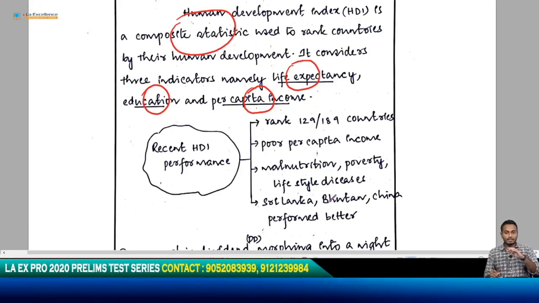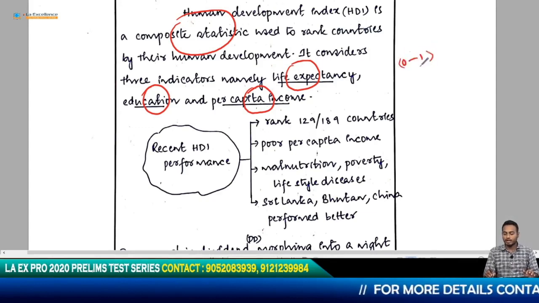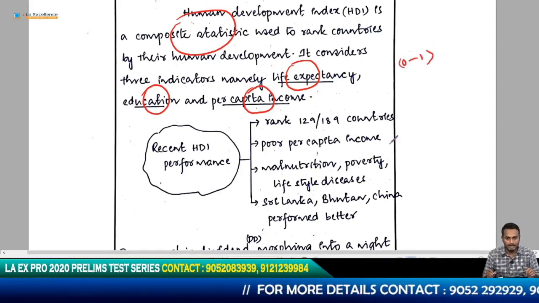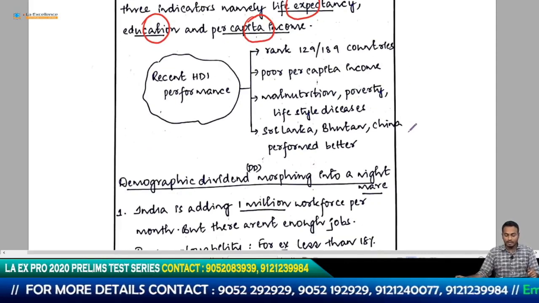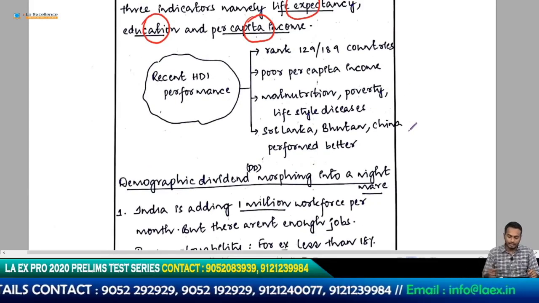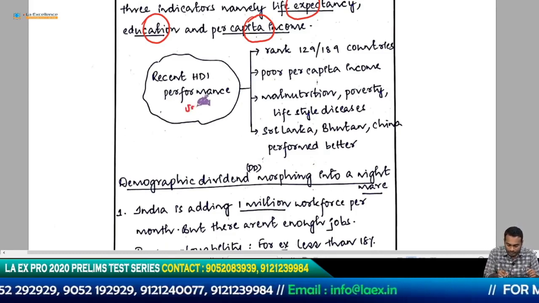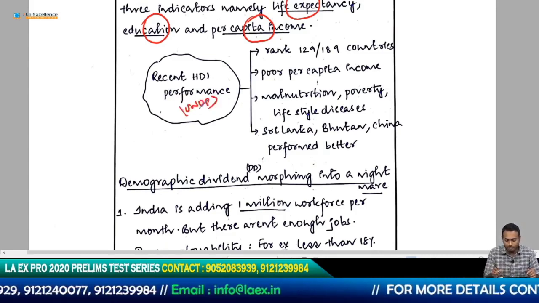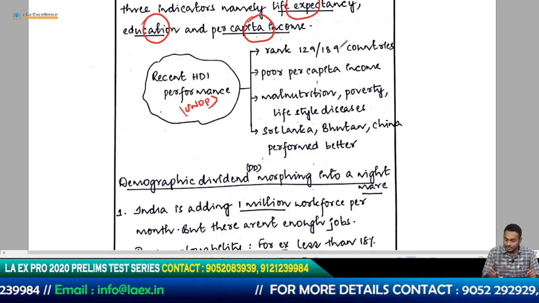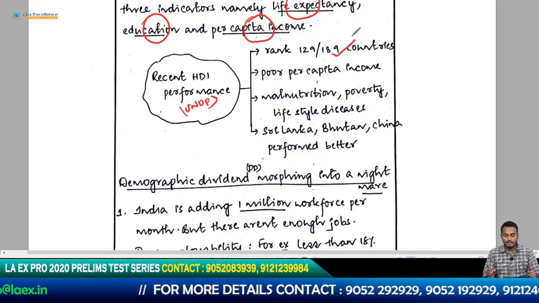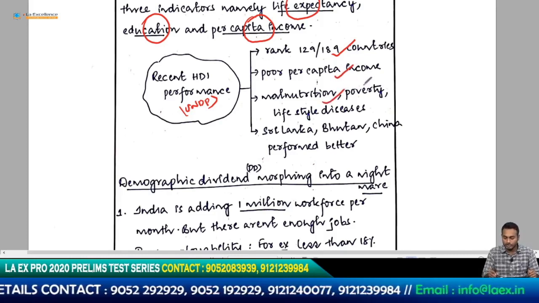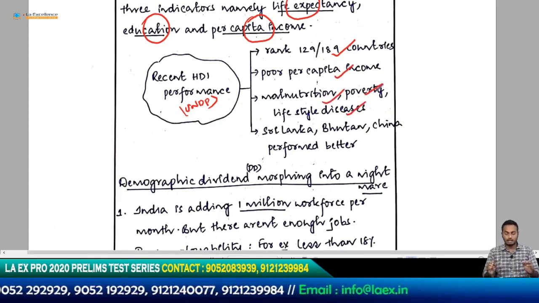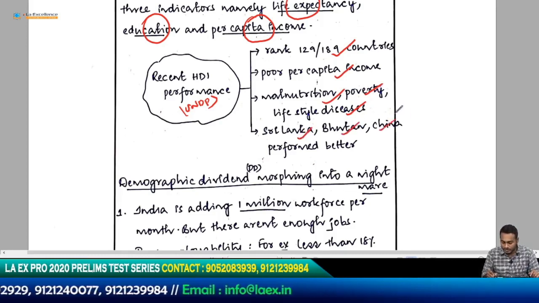Okay, Human Development Index comes up with a figure based on this, which lies between 0 and 1, and using that score it is going to rank the countries. And if you look at the recent Human Development Index report, he should have mentioned UNDP here. It would have added value to his answer. Anyway, so the rank is 129 out of 189 countries, and then the per capita income is poor, malnutrition, poverty, lifestyle diseases are rampant. Sri Lanka, Bhutan, China performed better.